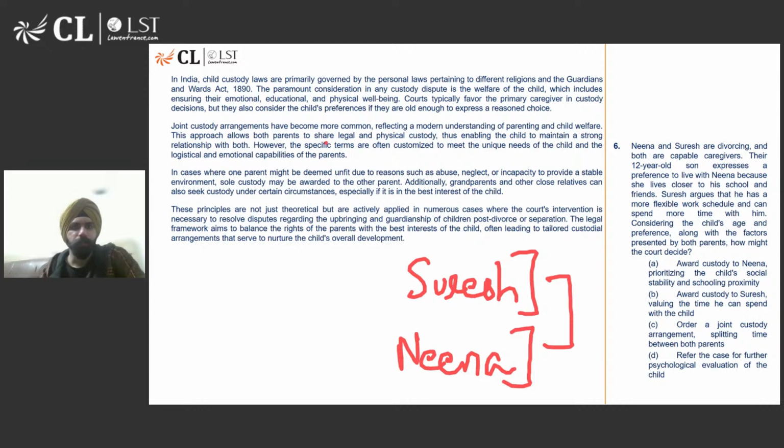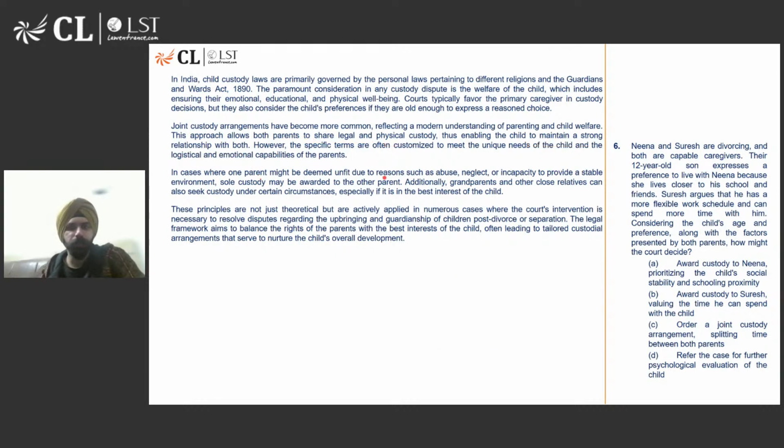Because it would have benefit for both the parents if they share legal and physical custody, and the child would have a good relationship with both. ठीक है, ऐसा तो नहीं है सुरेश के साथ रहने से कोई लॉजिस्टिकल एंड इमोशनल नीड फुलफिल नहीं हो रही, या नीना के साथ रहने से वाइस वर्सा ऑल्सो.